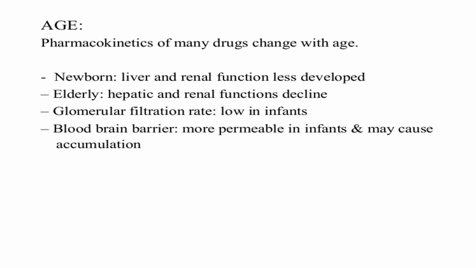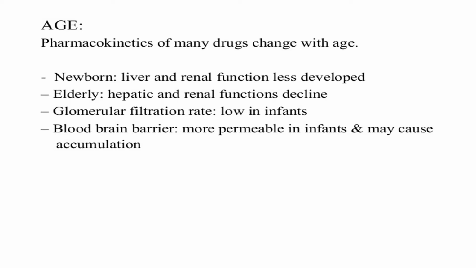Okay, next factor is the age group. Now, age group can be neonates, children, adults, and elderlies. Different age groups will have different pharmacokinetic properties as well as different changes in the drug action. Pharmacokinetics of many drugs change with age. Now, there are a few formulas for age calculation, especially for children.